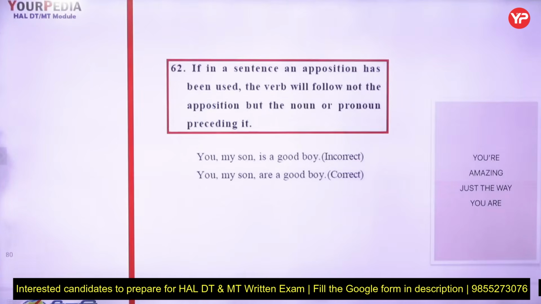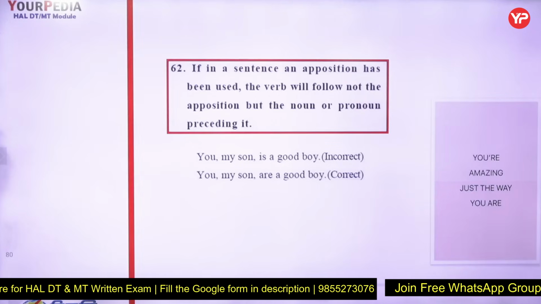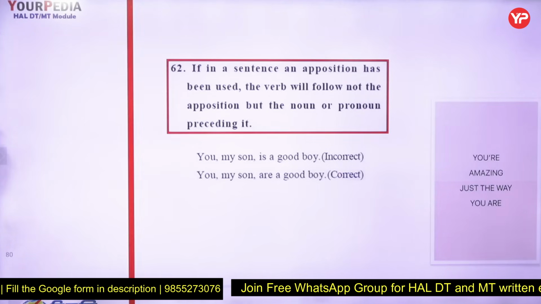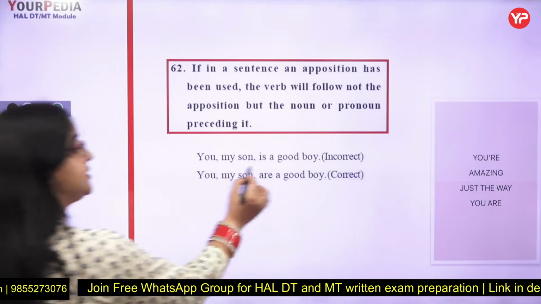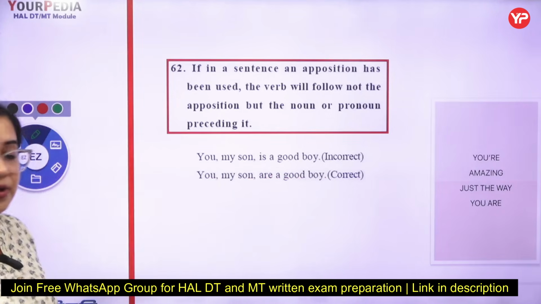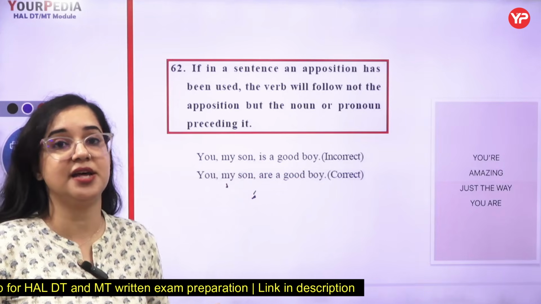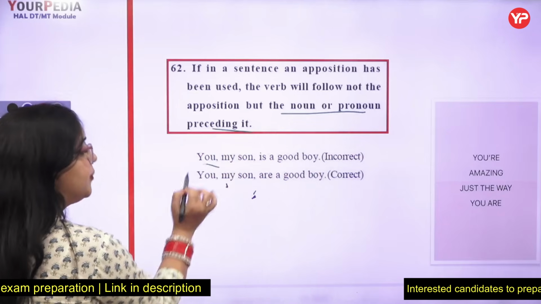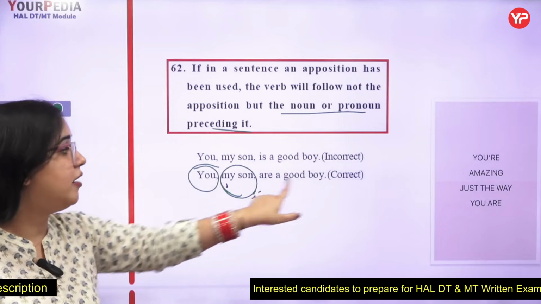Let's move to rule number 62, which states, if in a sentence an apposition has been used, the verb will follow not the apposition but the noun or the pronoun preceding it. That means, see, you, my son, is a good boy. Now here, my son is the explanation of you. Who is you? My son. But I will be looking at the noun or the pronoun preceding it. My son comes as an apposition. You are a good boy.